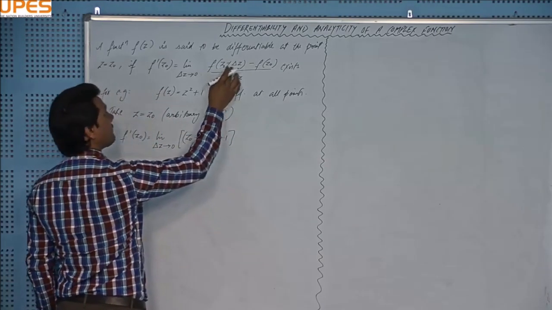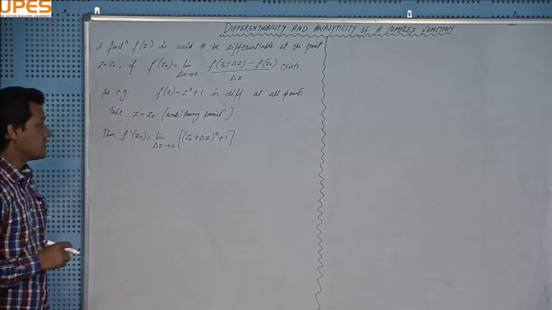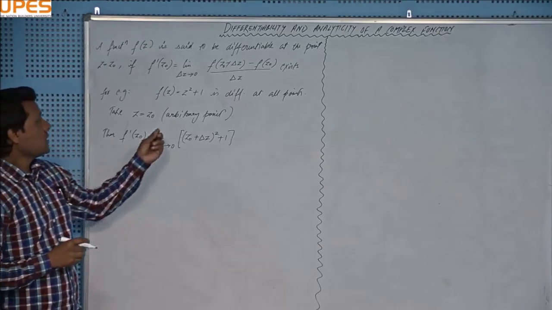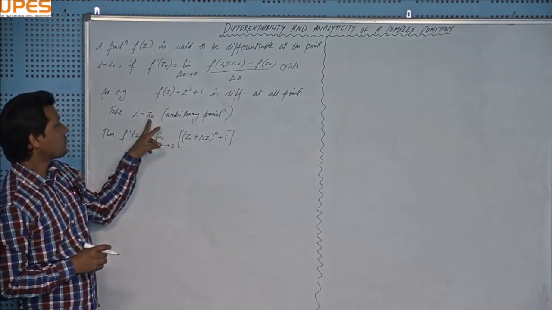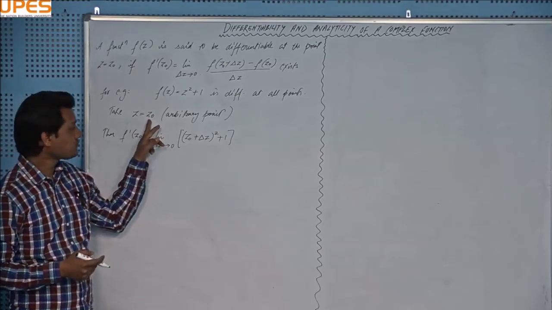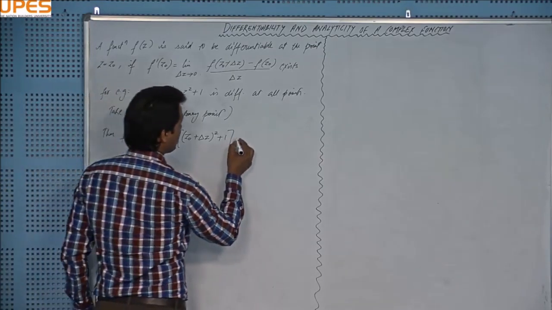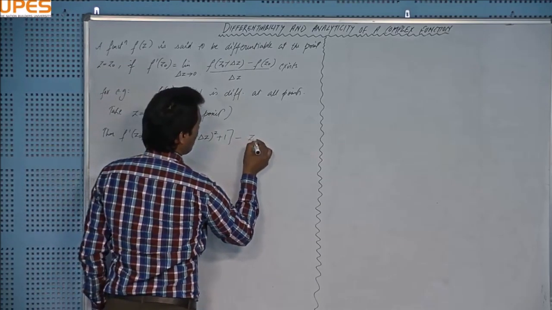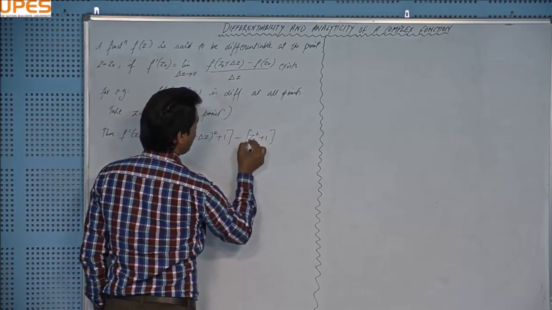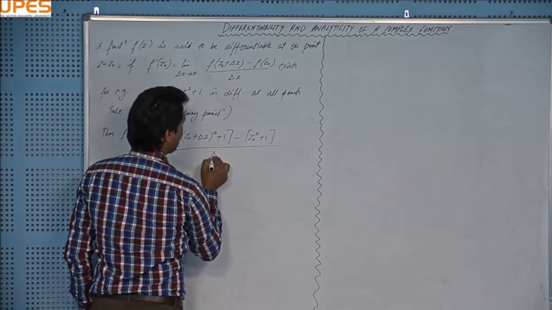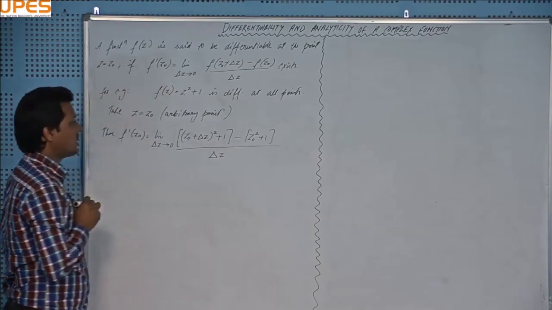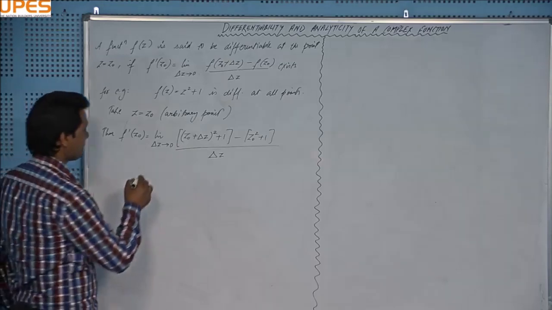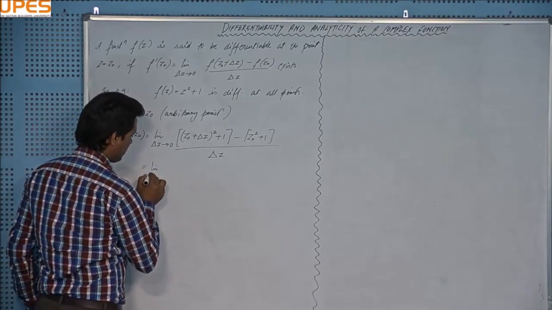This is the value of the function in a small neighborhood of this point, minus f(z naught), which is z naught square plus 1, divided by delta z.